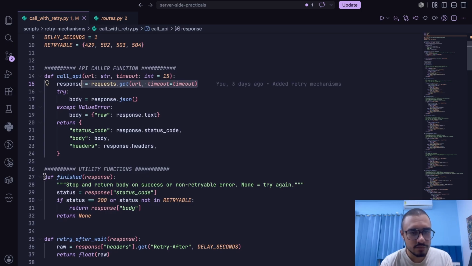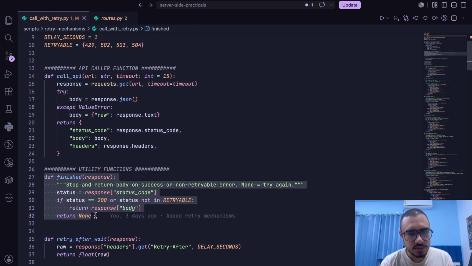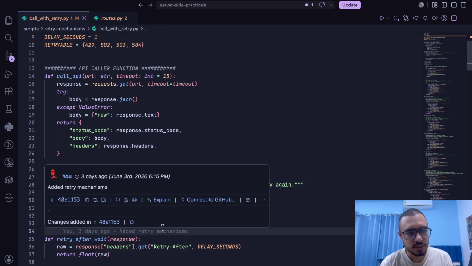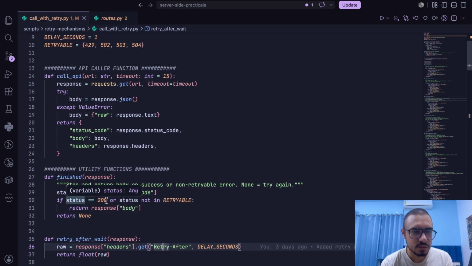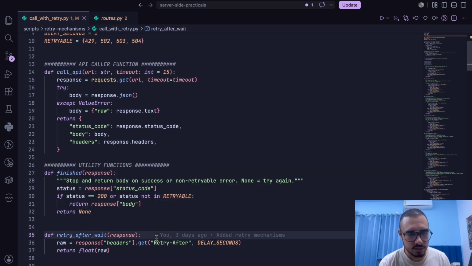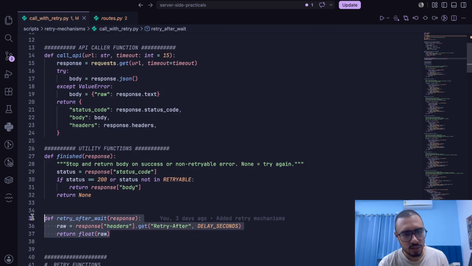Then we also have another function called finished, which basically takes in this response from the call API and extracts the response body out of it, if and only if the status is successful or it is not in retriable, that means a hard failure. So it will simply return the body, else it will return none. As simple as that. Okay, I also have this Retry-After wait, but we'll talk about this later.